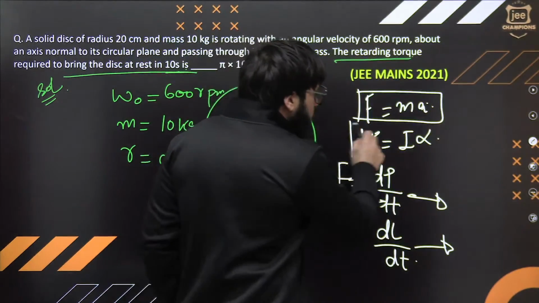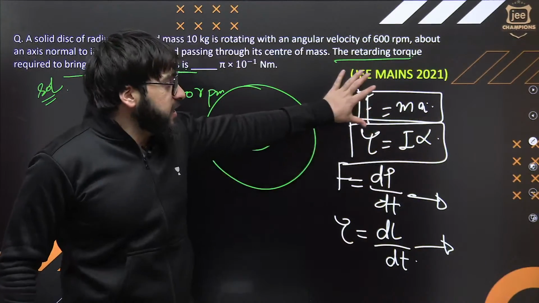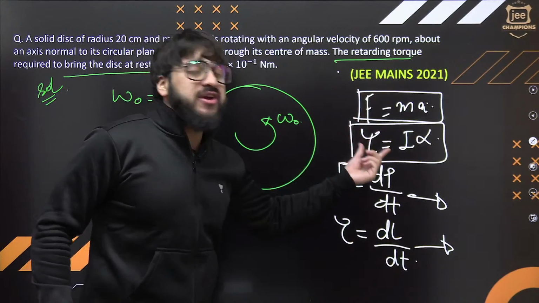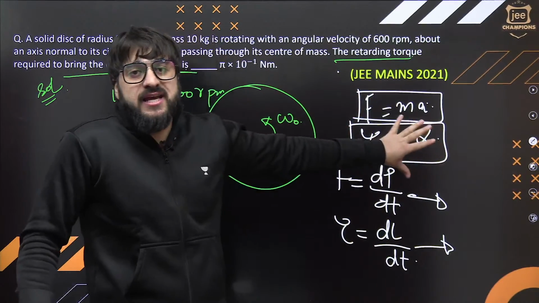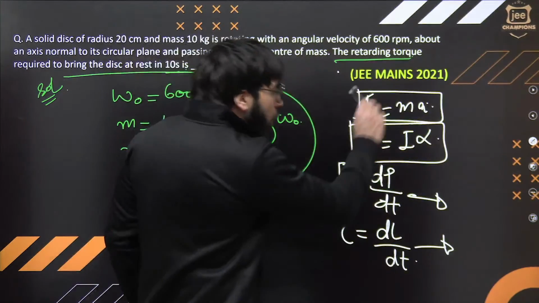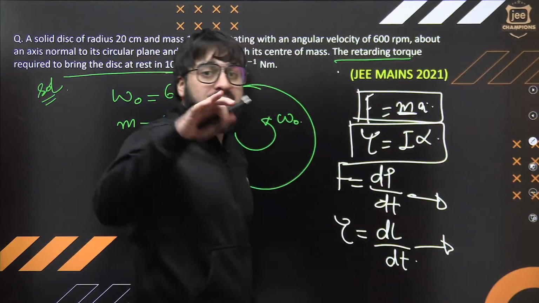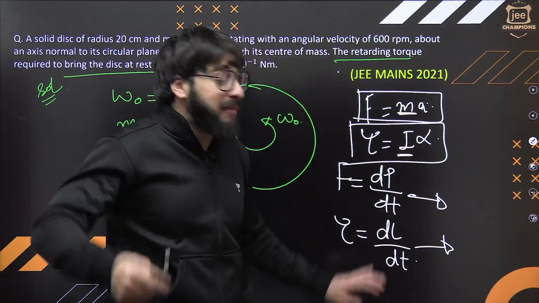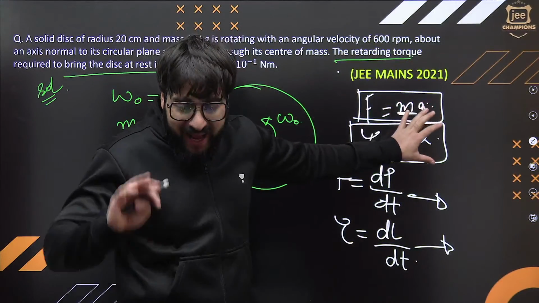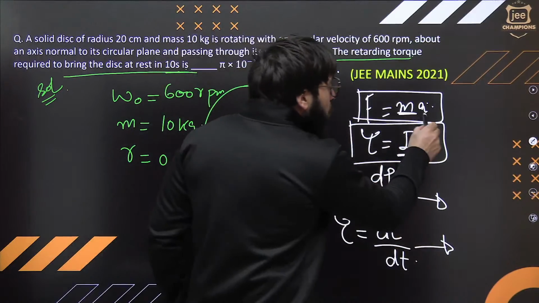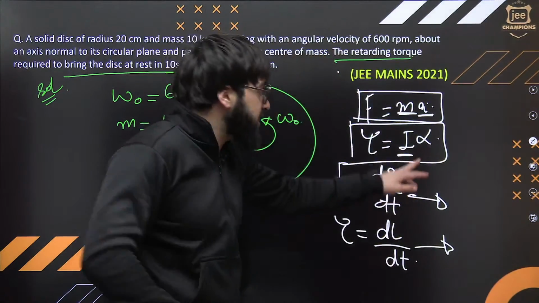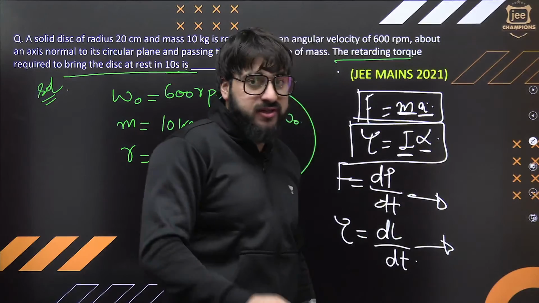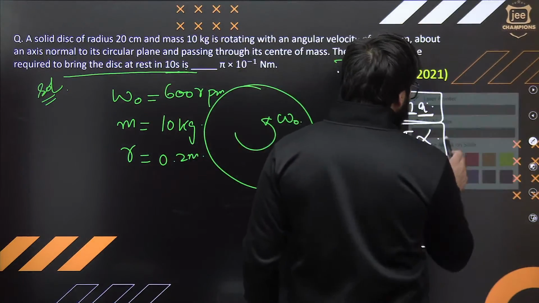Same happens exactly over here. In Newton's laws, we have force. Over here, in rotation, we have torque. Torque plays the same role as force plays in linear motion. Over there, we have the linear mass, normal mass. Over here, we have what we call angular mass, or moment of inertia. Over there, you have normal acceleration. Over here, you have angular acceleration.